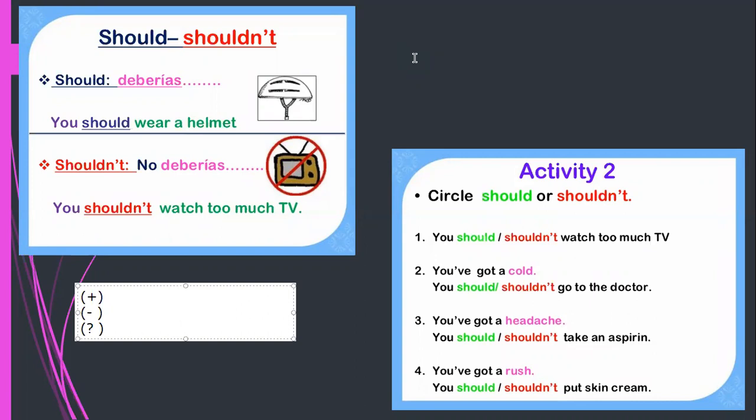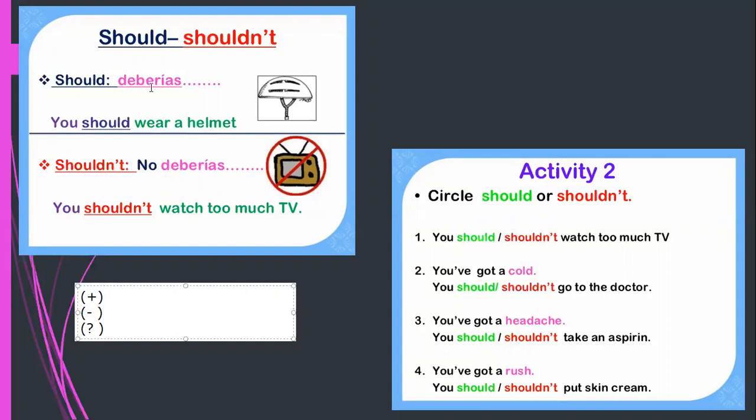In this case, the topic that we are about to study is one specific modal verb. Remember that in English we have several modal verbs. We have can, that is used for ability, must, that is used for obligation. We have might, could, and may, those are used for prediction, and there are many modal verbs. In this case, we're going to study the modal verb should.